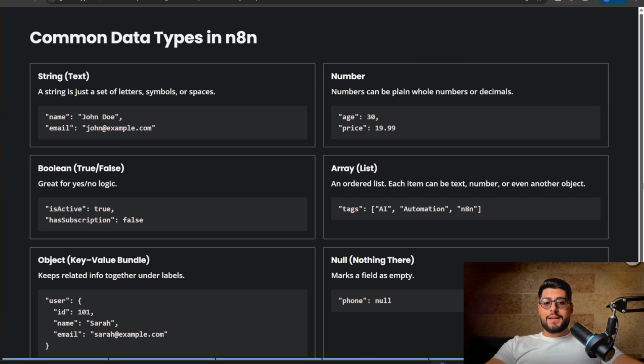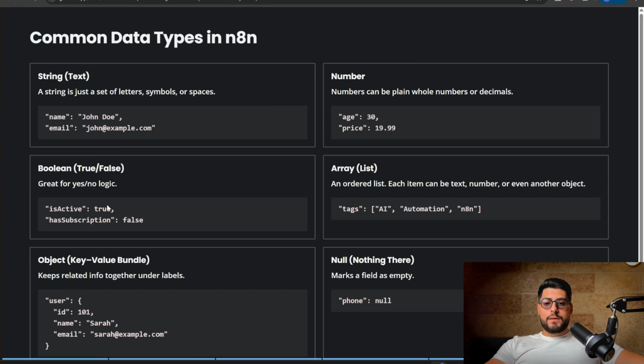Common data types in n8n. n8n is the platform that we use to build AI agents and automations on. Common data types: string or text. A string is just a set of letters, symbols, or spaces. So we have name, this is the key, and we have the value. The value is text, so we call it a string. Email, the value is john@example.com. It's a text. This is a number. Age is 30. 30 is a number. 19.99 is a number.